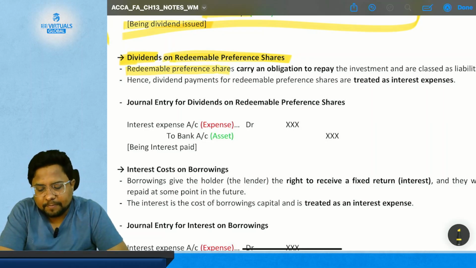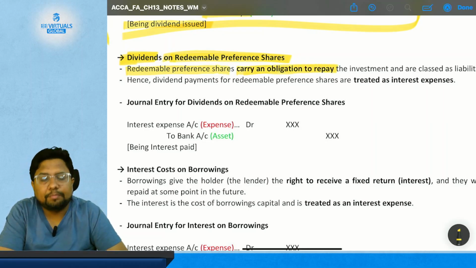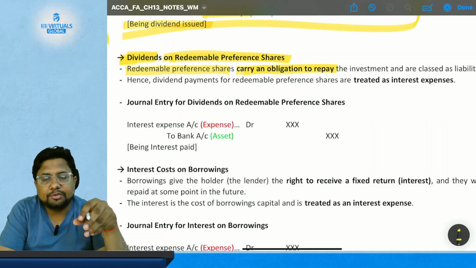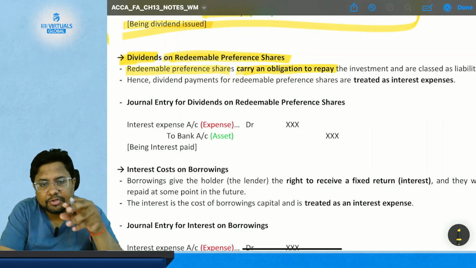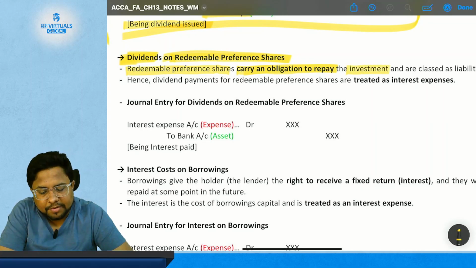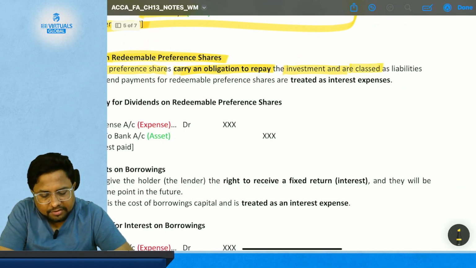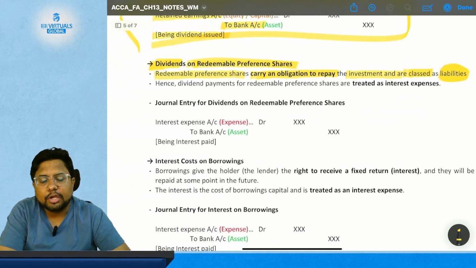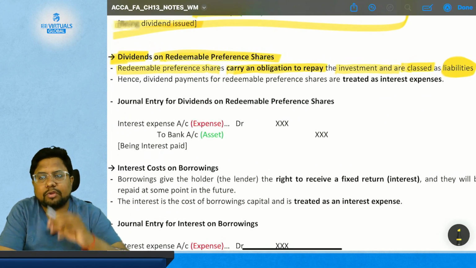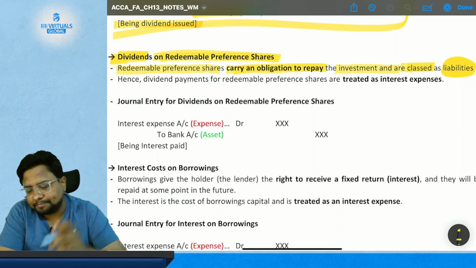Redeemable preference shares carry an obligation to repay. You are going to repay the amount to redeemable preference shareholders, so the investment is classified as a liability, because you have the obligation to pay them back.